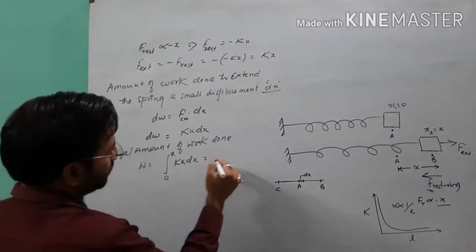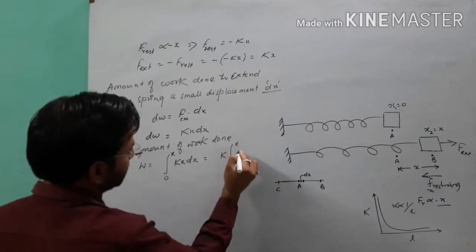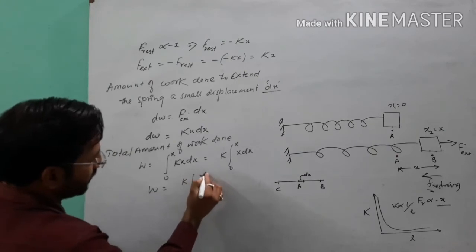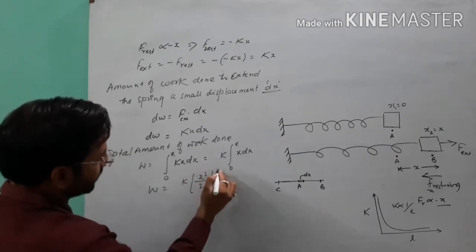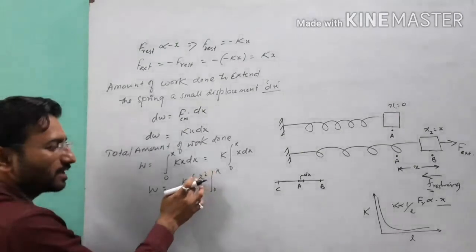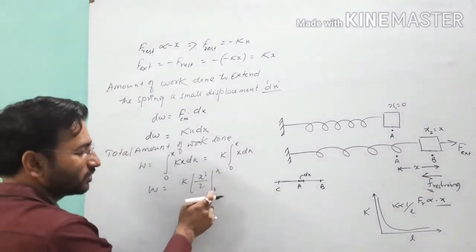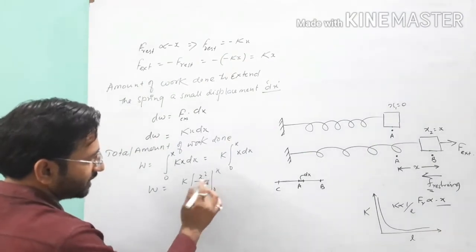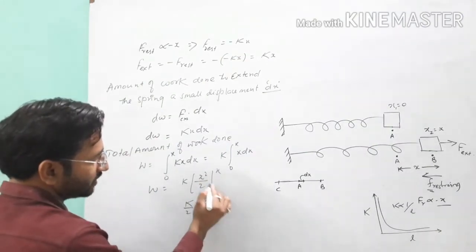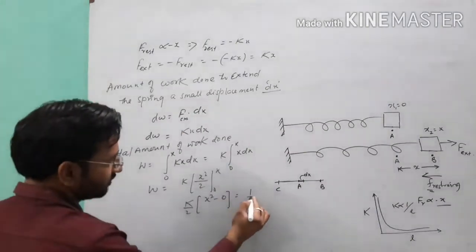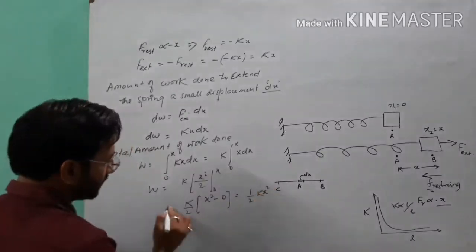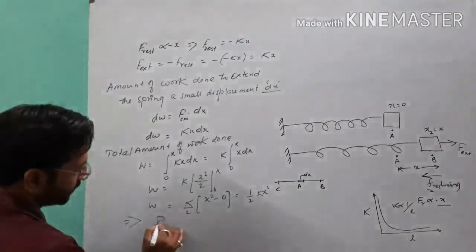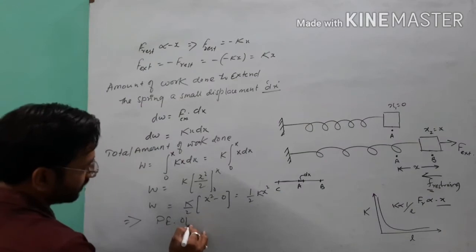So here you will see integration from 0 to x of x dx is equal to k x square by 2 from 0 to x. If you write the limit, upper limit remains the same, lower limit 0. In case of limit, 2 will come outside, upper limit same as it is, x square, and lower limit 0, it will be 0. So the answer will be half kx square. So this work done will be stored in the form of potential energy of a spring.